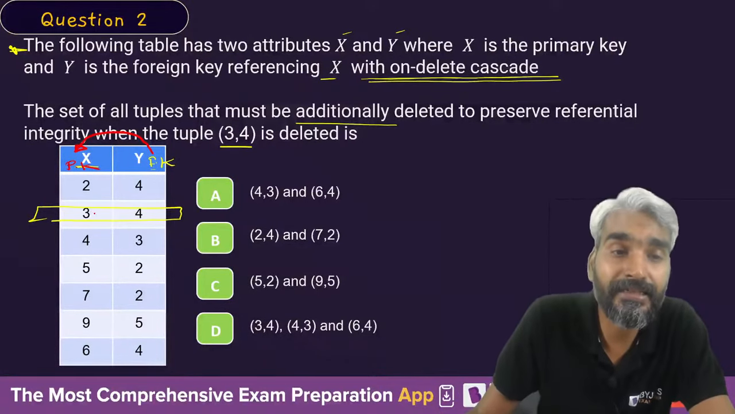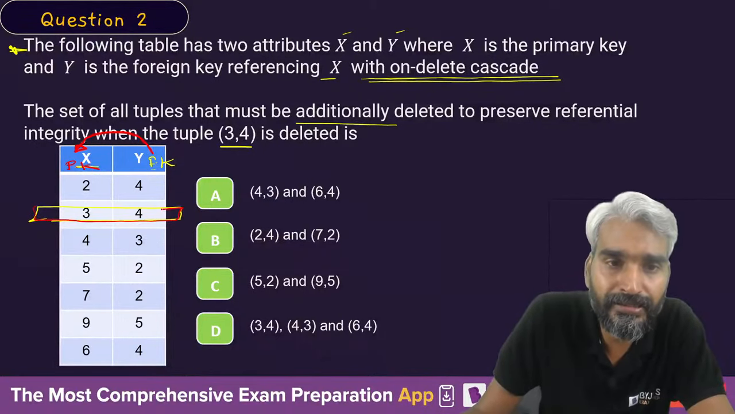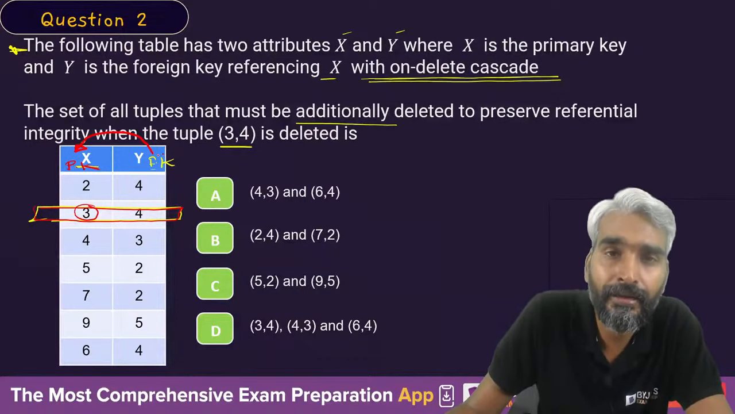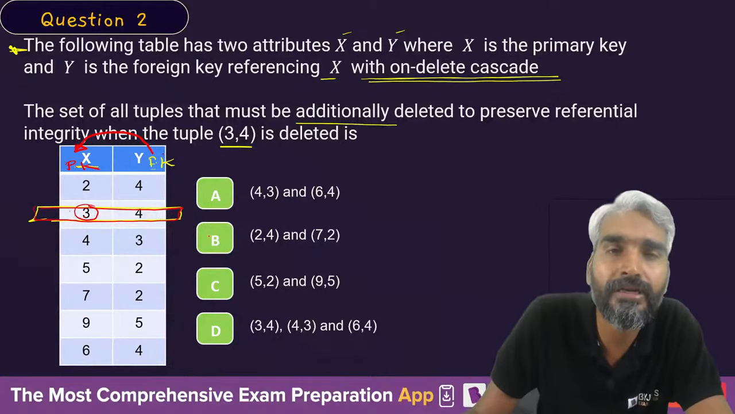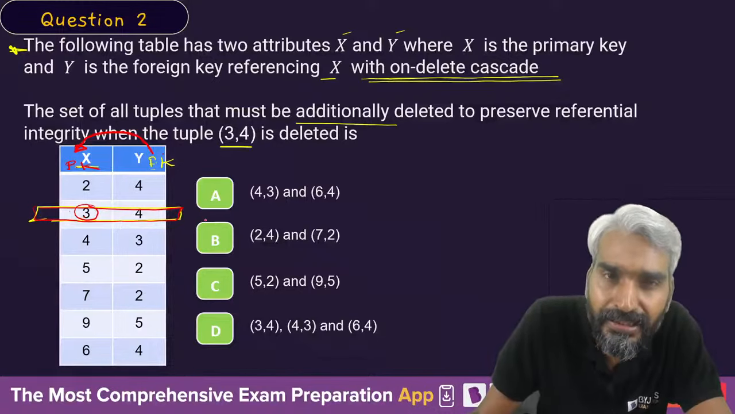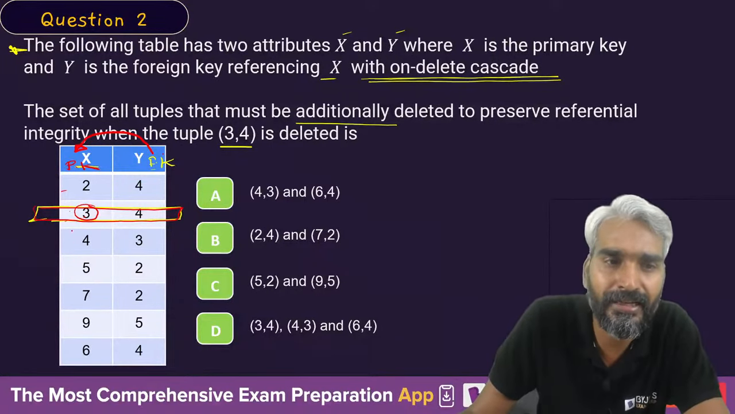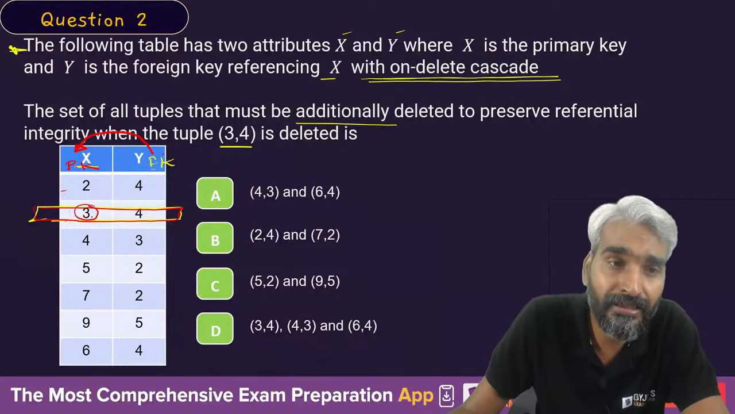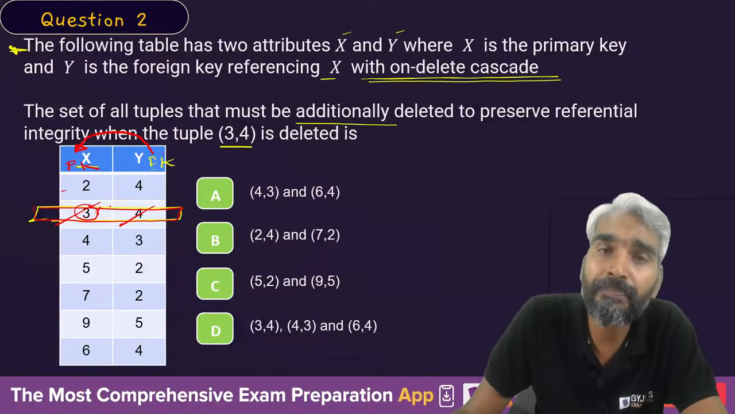Now the idea is, if you delete this tuple, then wherever this value 3 is appearing in the foreign key, see, as long as 3 is present in the primary key attribute, only then can you use the value 3 in the foreign key. So if this 3 is deleted, there is no other 3. Obviously there cannot be any other 3 as it is a primary key, so all the values must be distinct. So the moment you delete this 3, 4, wherever you get 3, those tuples will also be deleted.